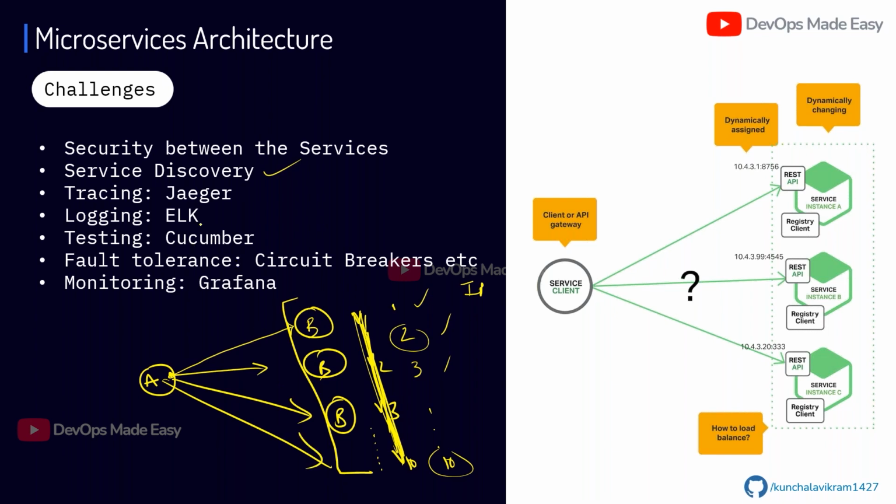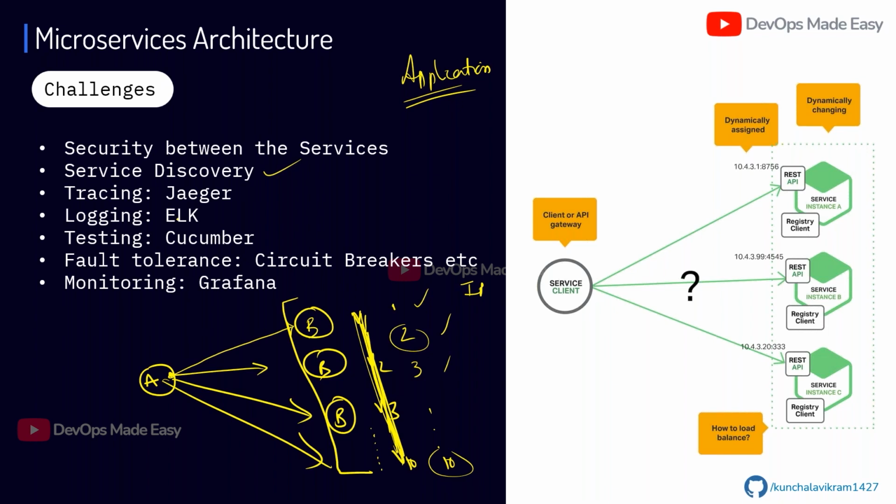And also tracing. Tracing is also a problem, because if you have 10 microservices in an application and you want to know exactly where the issues are coming in, between which microservices the requests are delayed, or there are issues with the responses. If tracing logic is not implemented, it is not easy to find. In this case, we log into each and every microservice, see the logs, and try to understand where exactly the issue is coming from. So again, it is a very difficult process.